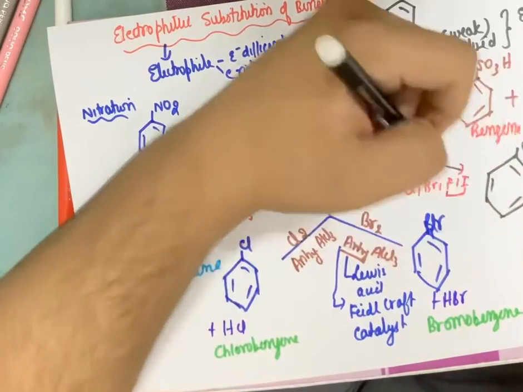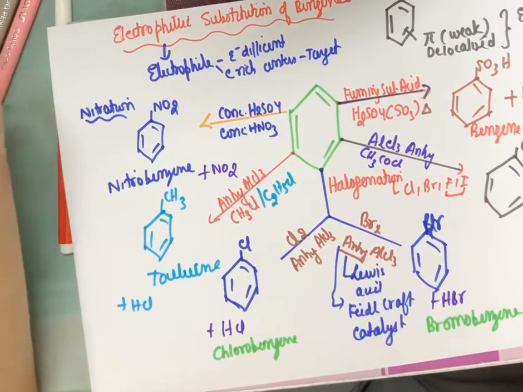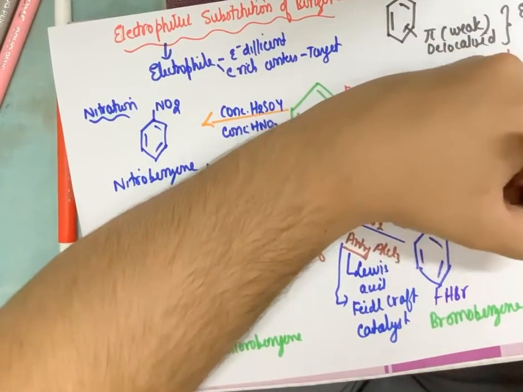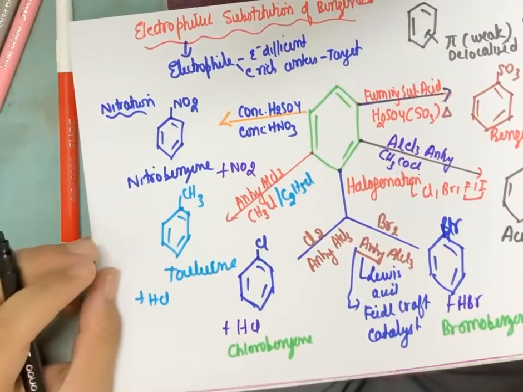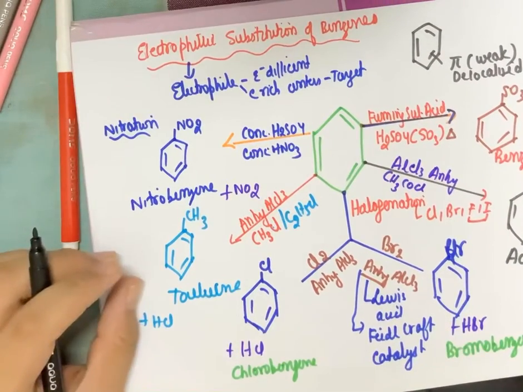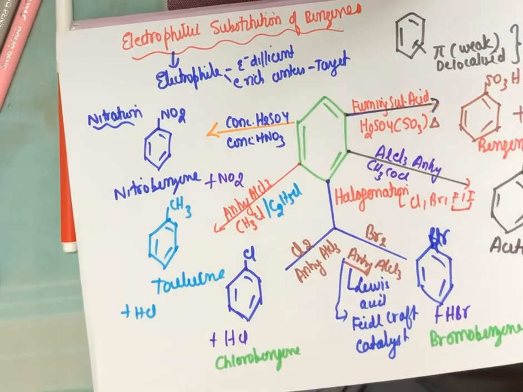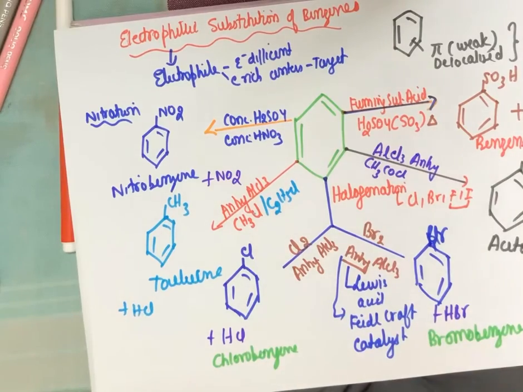So if I am using the anhydride or acetyl chloride, I will get the product as the benzene ketone, which is also called acetophenone. Another common name which is important: benzene ketone is called acetophenone, and I'll get the byproduct as HCl. If I do the same reaction with anhydride, I'll get the byproduct as CH3COOH.